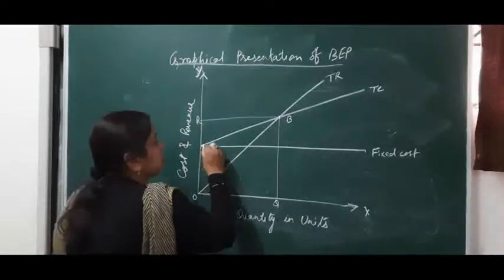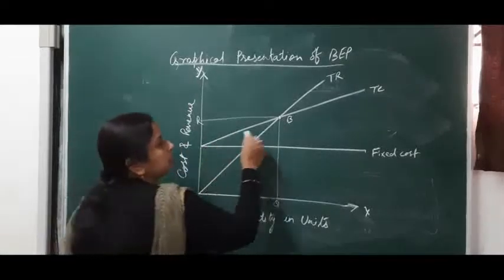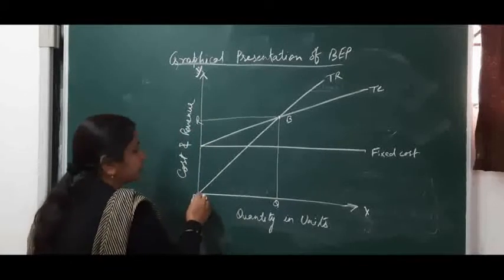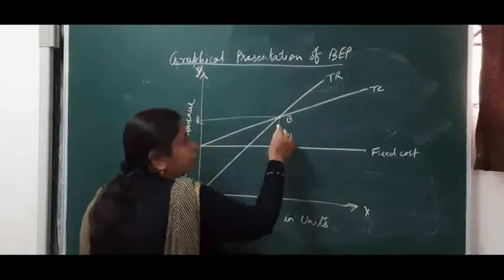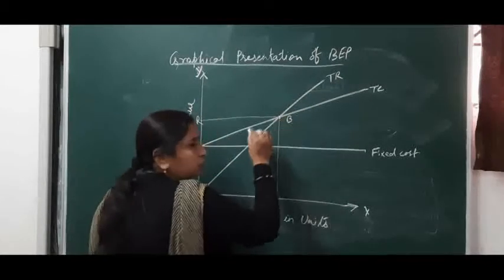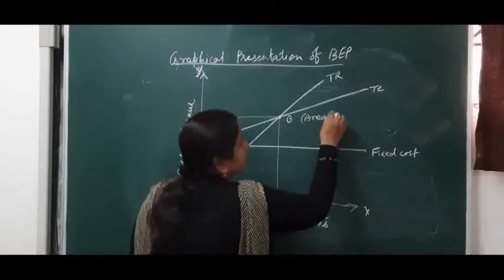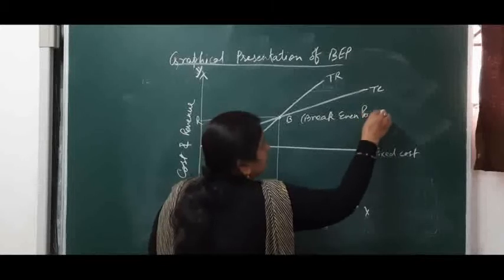Now your total cost will start from here, because this portion is the variable cost. So this is the total cost. And revenue starts from 0, from the origin. So this is total revenue. The point where total revenue cuts the total cost, at point B, is the break-even point.